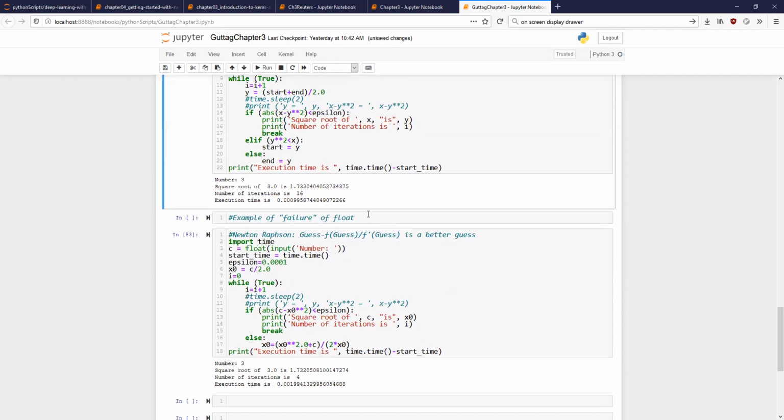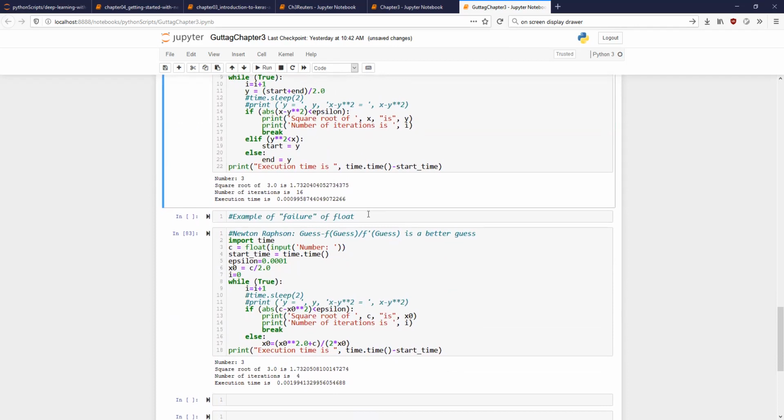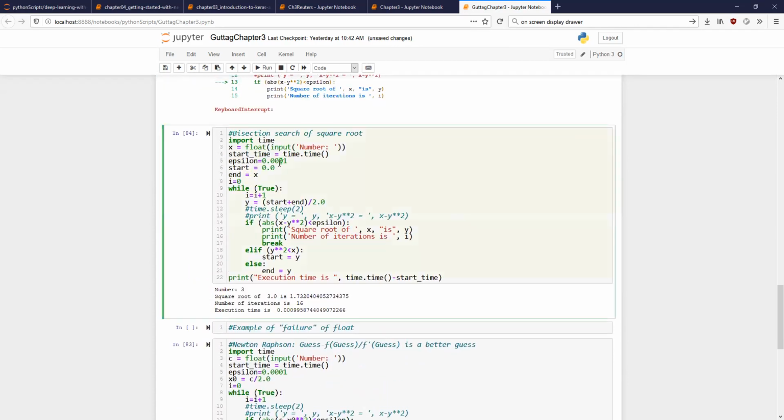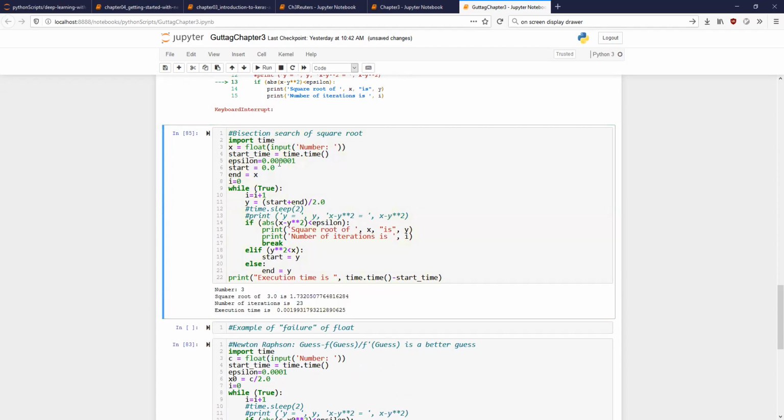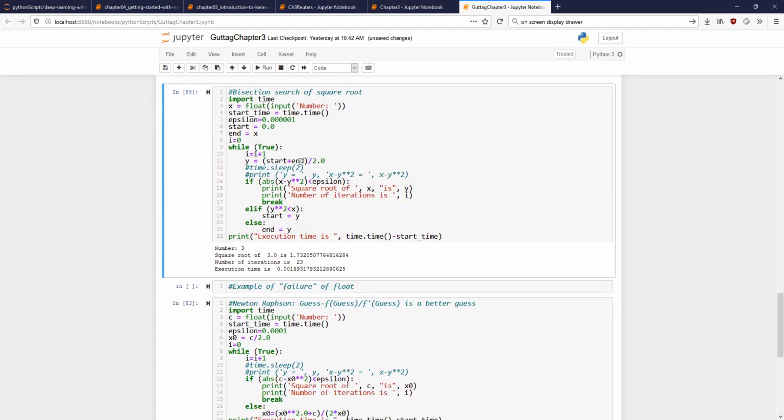So epsilon will depend on the accuracy which you need. Let me increase the epsilon even further, and let us see how long it takes. I made it 10 to the power -6.